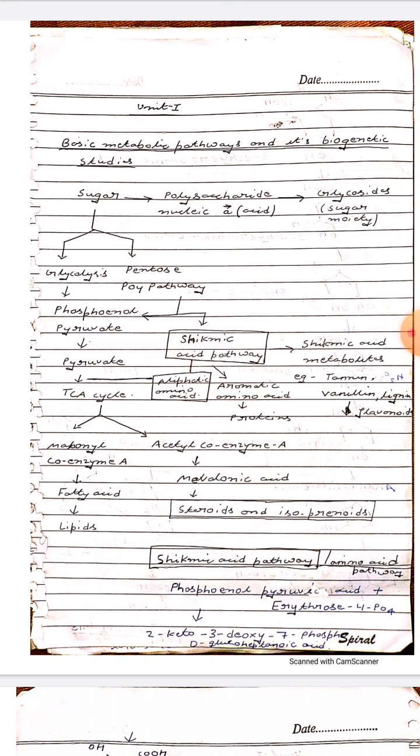Actually, it involves the TCA cycle also, in which, in the first step, the methyl carbon of acetyl coenzyme A is allowed to condense with the keto carbon of oxaloacetate to produce citrate.